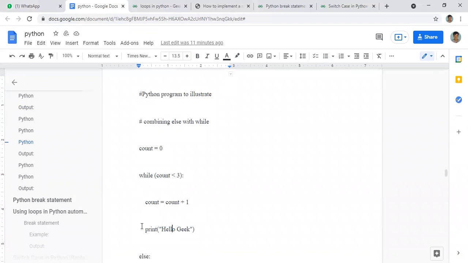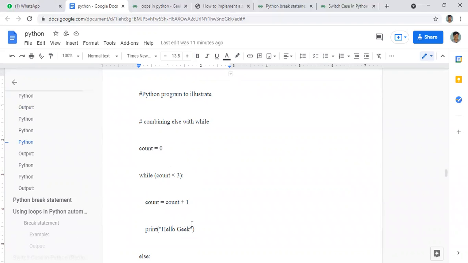We are doing an exercise combining else with while. Look here, count. This is the same example that I already told. Count is equal to 0, that is, the initial condition is 0. While count is less than 3, count is equal to count plus 1. So what will happen? First the initial condition count is 0. Then it will check the while loop condition: is 0 less than 3? Yes, it is correct. Then, if this condition is correct, what will happen?